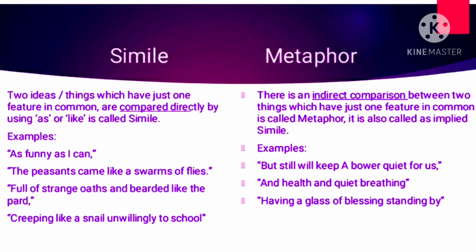Now see metaphor. An indirect comparison between two things which have just one feature in common is called metaphor. It is also called implied simile. So what is the difference between simile and metaphor, children? In metaphor, you will not see the words like, as, or that. Whereas in simile, these words are directly given, so the reader is able to understand that two things, two ideas are compared because the word like or as is used there. But in metaphor, the comparison is made, but indirectly.